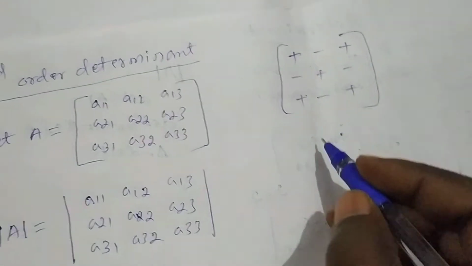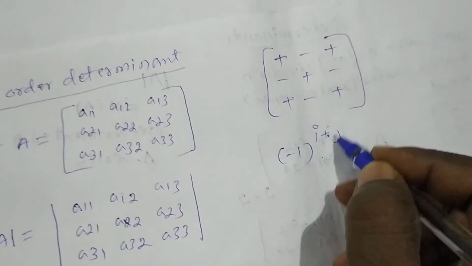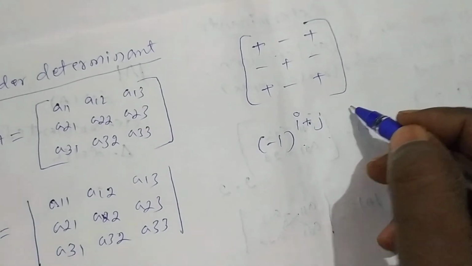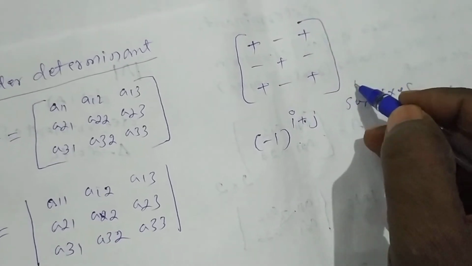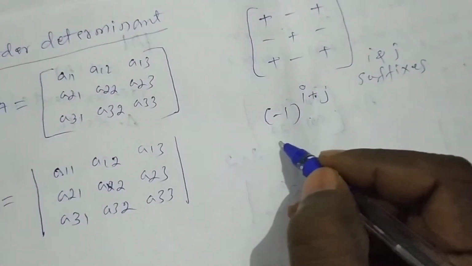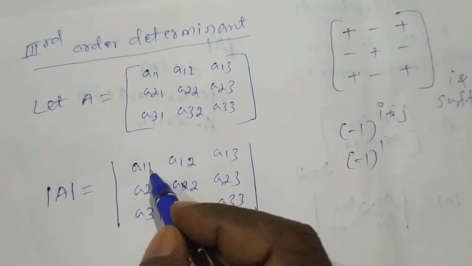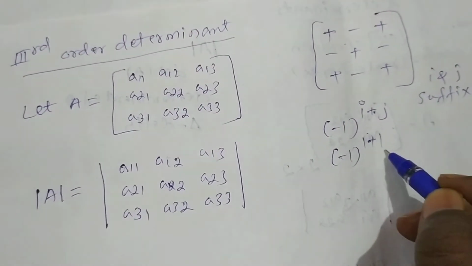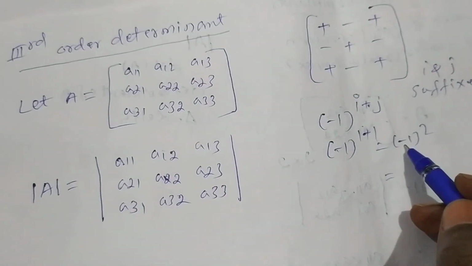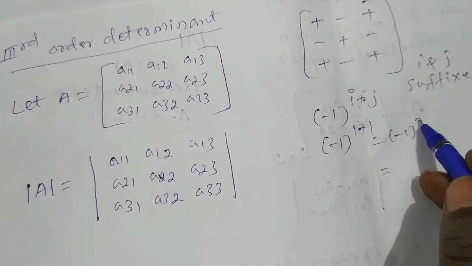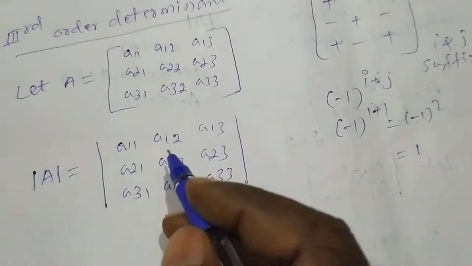This is because we use the formula minus 1 raised to i plus j. Here i and j are called suffixes. If i is 1 and j is 1, that is 1 plus 1, minus 1 raised to 2. When the base is negative and its power is an even number, its value is positive.